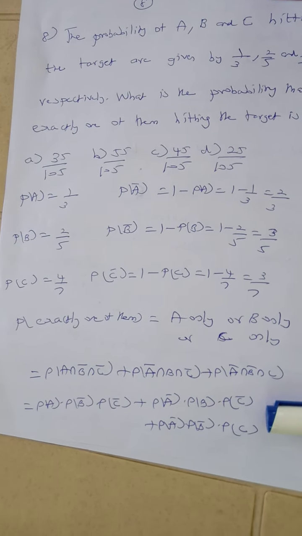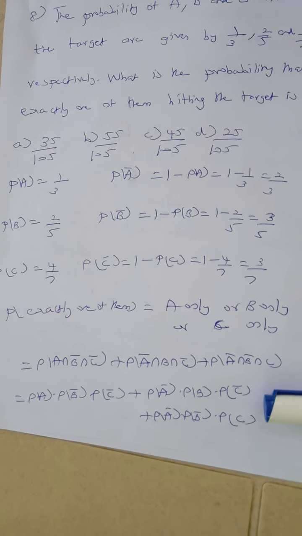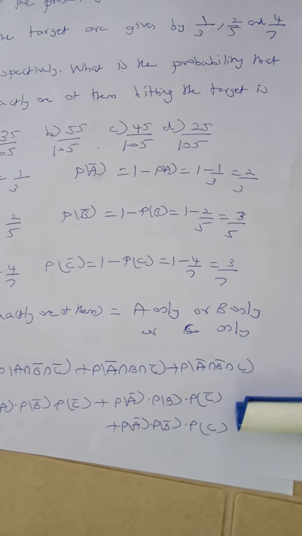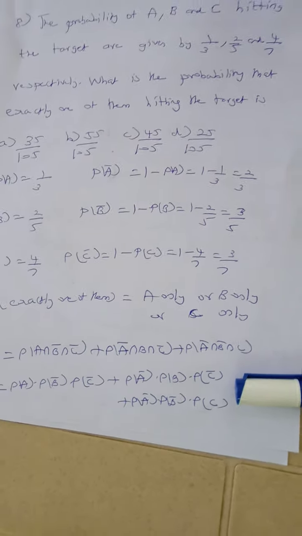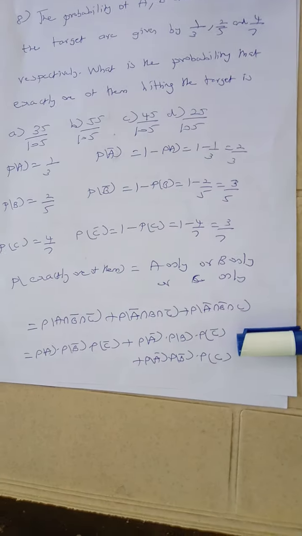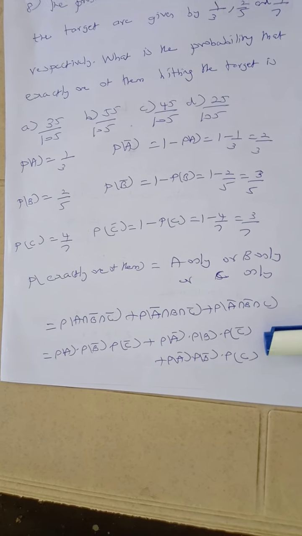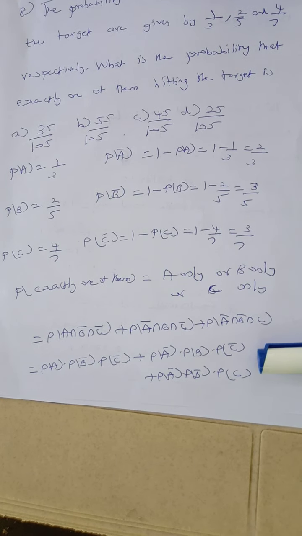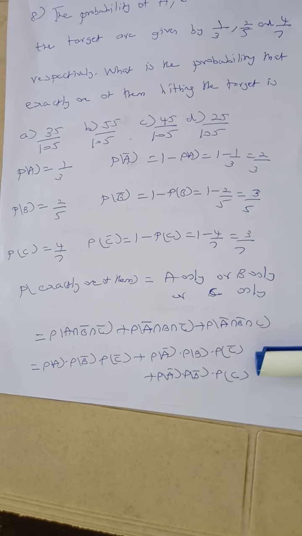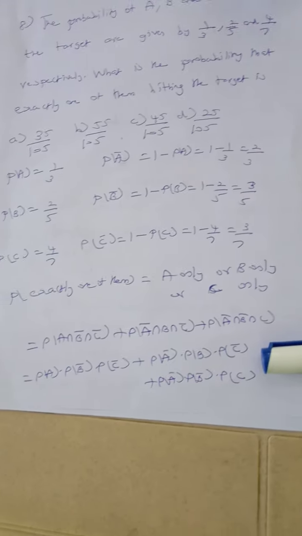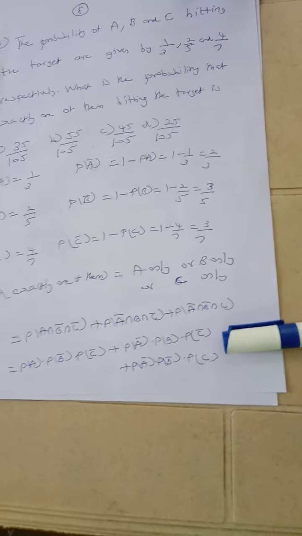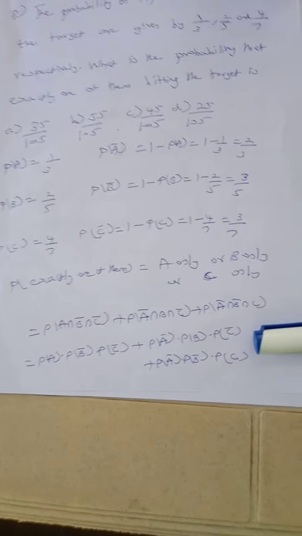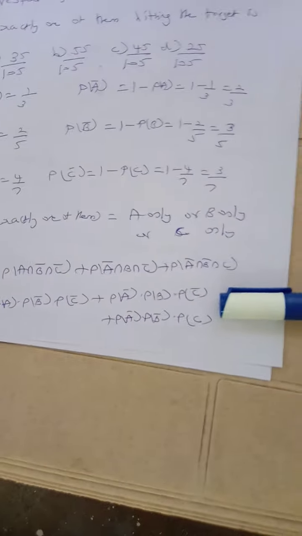So we find P of A dash. Probability of A not hitting the target, P of A dash, is equal to 1 minus P of A, 1 minus 1 by 3, which is 2 by 3. Probability of B dash is equal to 1 minus P of B, 1 minus 2 by 5 is equal to 3 by 5. Probability of C dash is equal to 1 minus P of C, 1 minus 4 by 7 equal to 3 by 7. What actually do we need to find? Probability of exactly one of them hitting the target. Exactly one of them, so there may be 3 different chances.